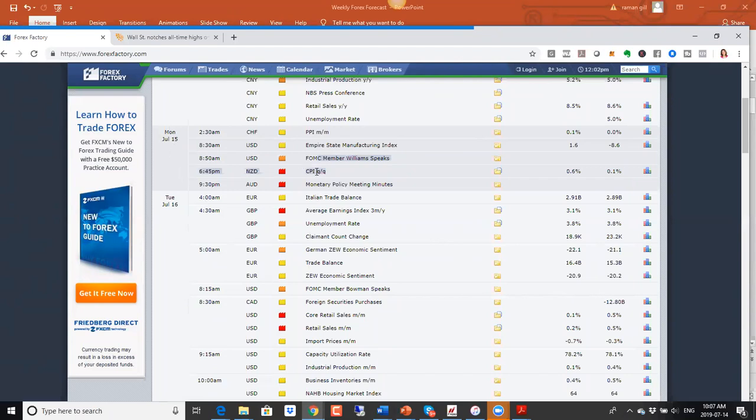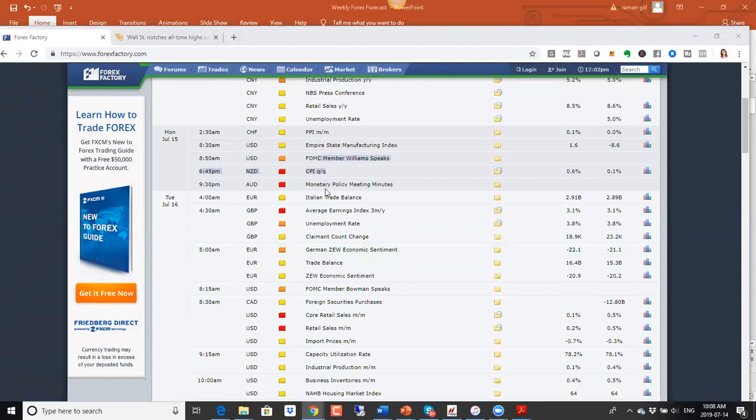And on Monday here, we do have CPI numbers, which is our inflation data. It's one of the important pieces of data that the central banks look at. So that's coming up for New Zealand. If it's positive, it should be good for the New Zealand dollar. The Australian dollar and New Zealand dollar have done really well based on that opening of the trade talks again.